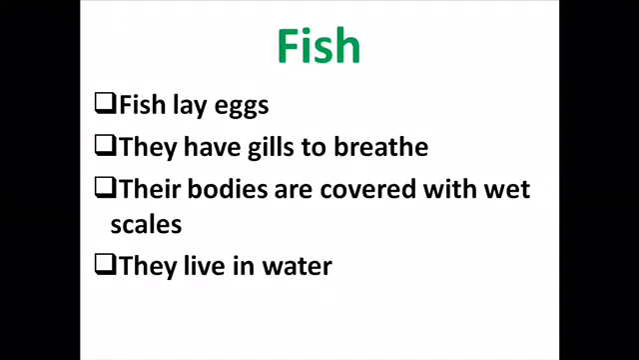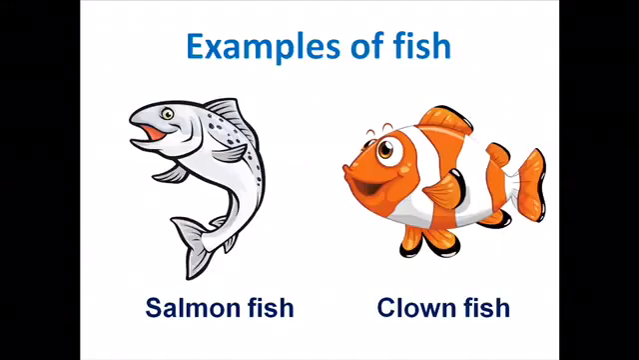They live in water. All of us know that they live in water. Can you give me examples of fish? Let's see. Examples of fish. Salmon fish and the clownfish. Sometimes they call the clownfish Nemo fish. You know Nemo. And salmon fish. They live in water and they are covered with wet scales. They lay eggs in water and they breathe using gills.